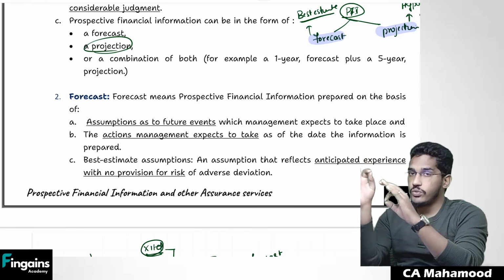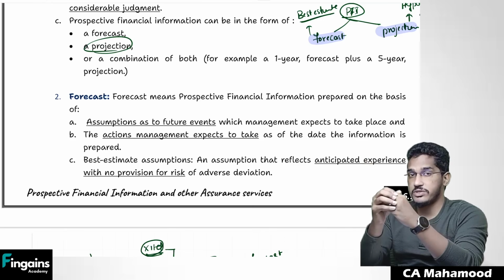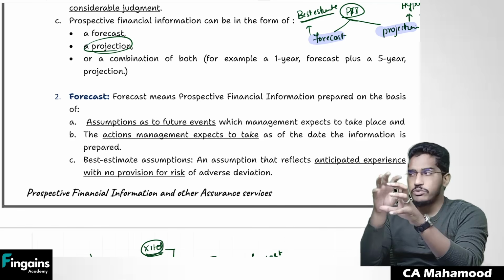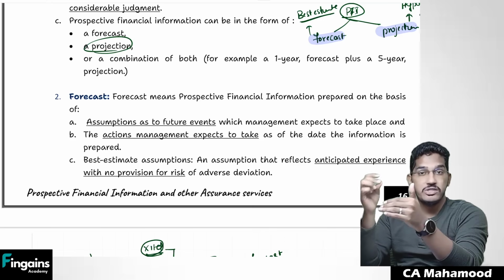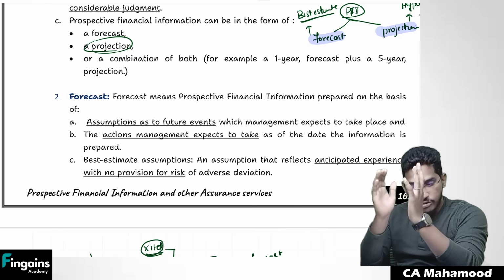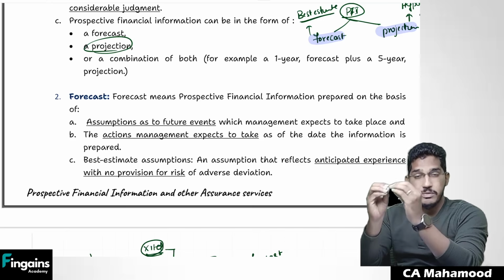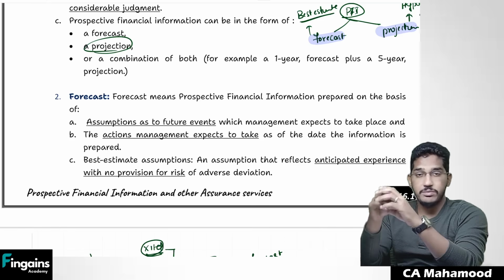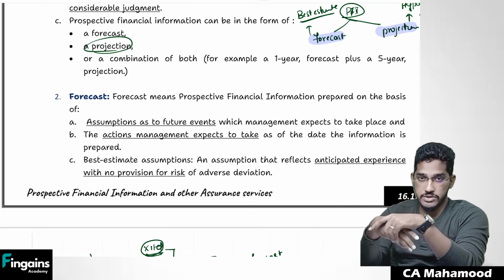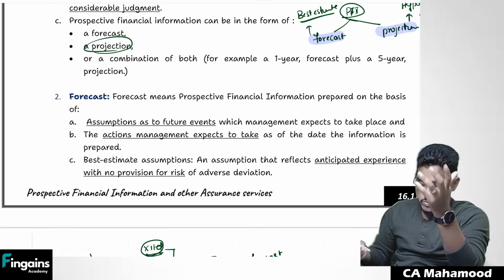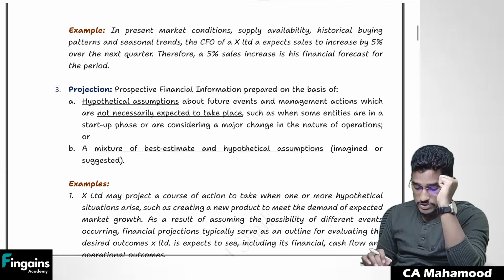So long as you don't vouch for the accuracy of the prospective financial information, you can happily associate with it. However, if your name is used in such a way that it gives a wrong belief that you are vouching for accuracy, you will be deemed guilty of professional misconduct. So you have to be very careful when associating yourself with prospective financial information. Please make sure that the usage of your name does not give any kind of wrong belief that you are vouching for its accuracy. Clear, everybody? So that is the comparative study of professional ethics and this standard on assurance engagements.